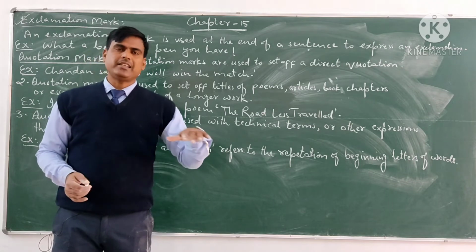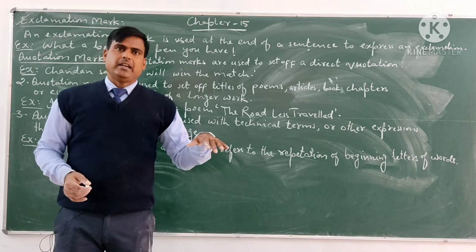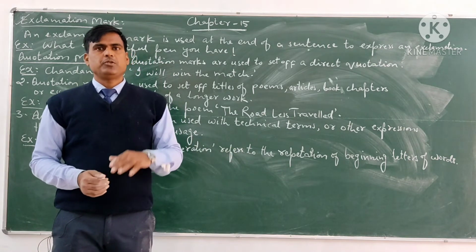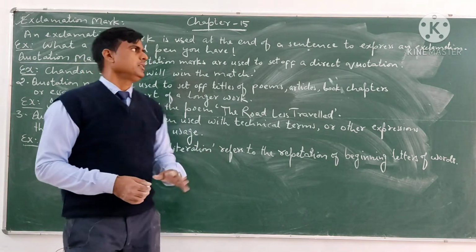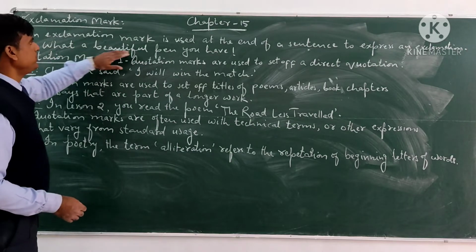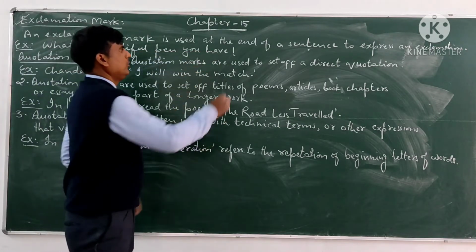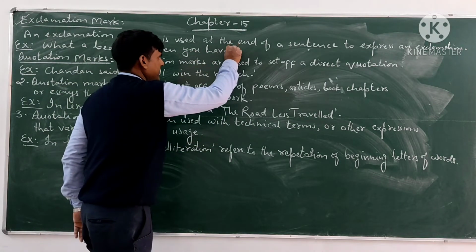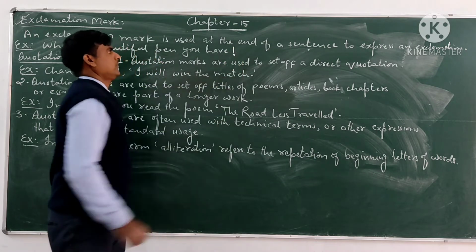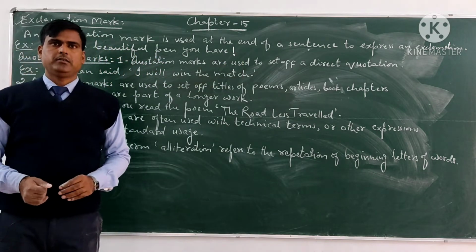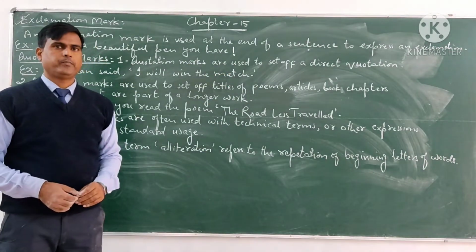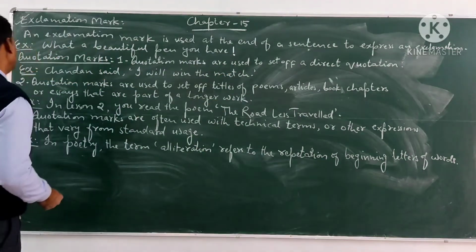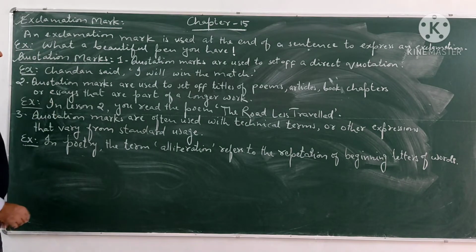If there is an exclamatory sentence, we use the exclamation mark in that sentence. For example, what a beautiful pen you have. This is an exclamatory sentence, so we will put an exclamation mark here. Now come to the next one, quotation marks.